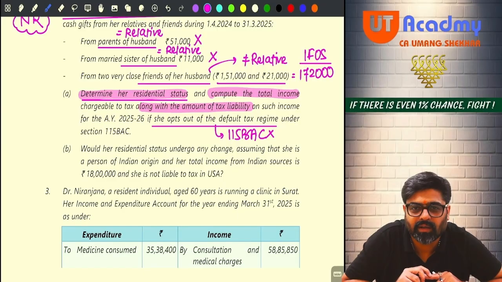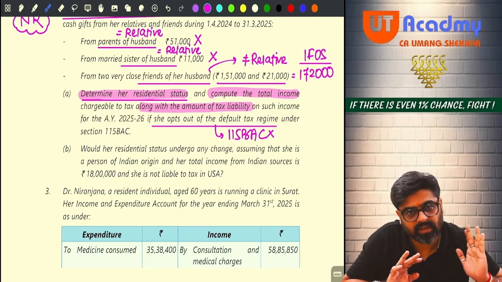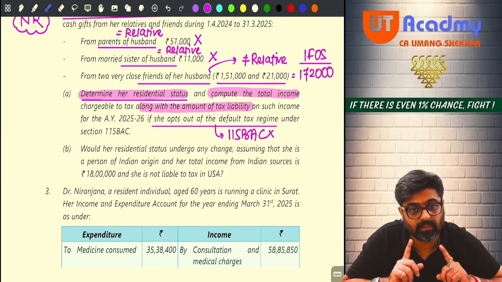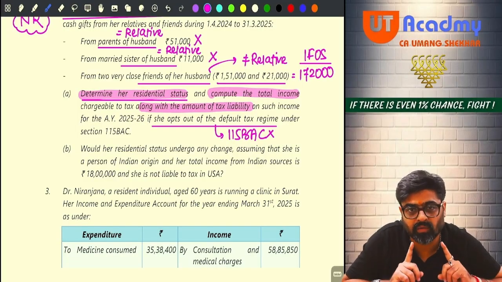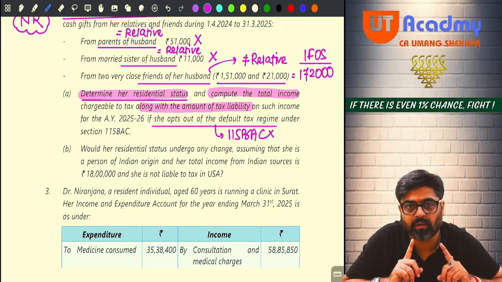Would the residential status undergo any change, assuming that she is a person of Indian origin and her total income from Indian sources is 1,80,000 and she is not liable to tax in USA? Wait. The entire chapter of residential status they have tested. And believe me, in the examination there will be one question confirmed from the residential status chapter. If you take that chapter lightly, you are gone.